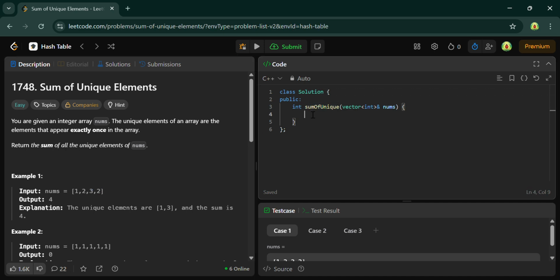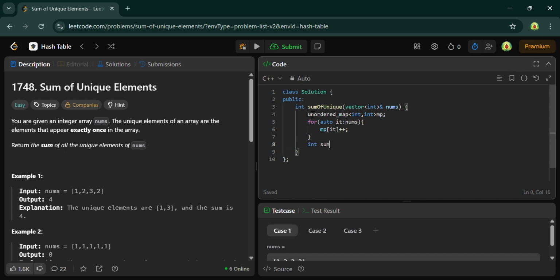First you have to create an unordered_map of int type, mp, and then you just have to traverse through it: for auto it in nums, mp[it]++. Okay. And after this you just have to do the sum.